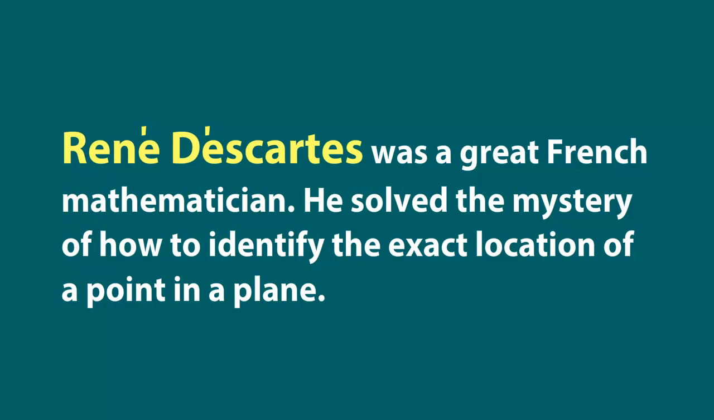Rene Descartes was the first person who actually gave us a way to define the exact location on a Cartesian plane. And because of him, this system of defining the location of a point in a plane is also known as the Cartesian system. So let's find out what he suggested and how that actually works.